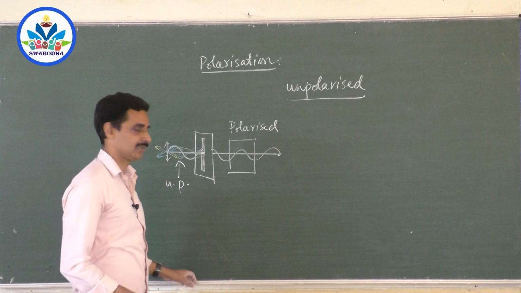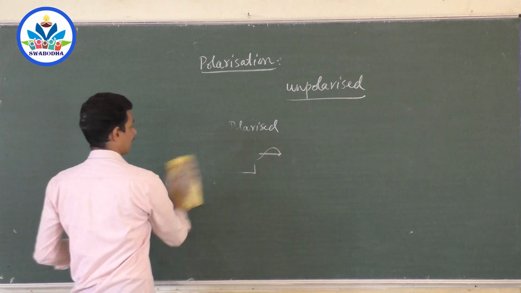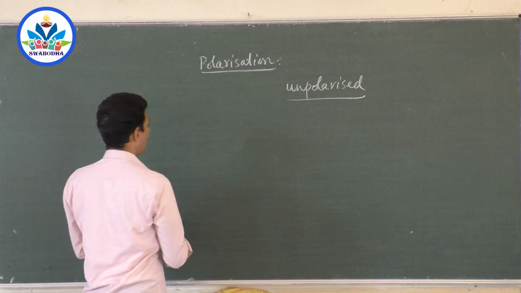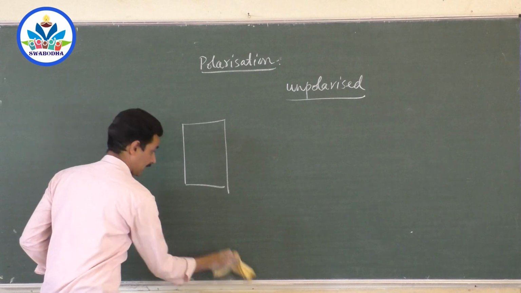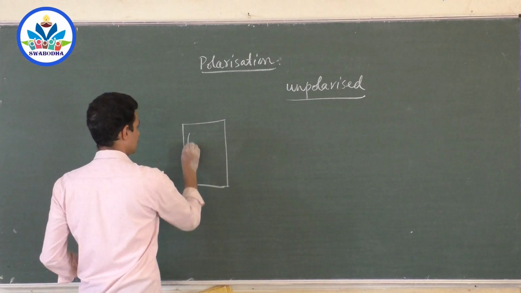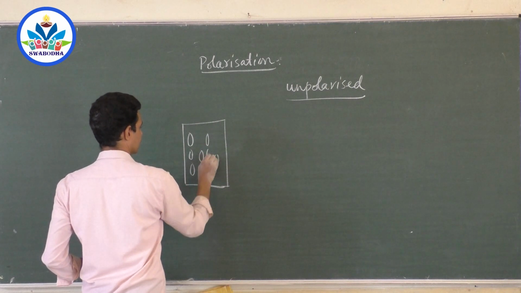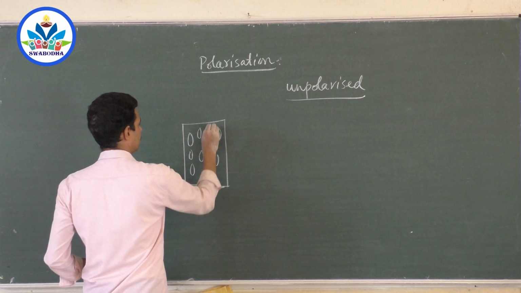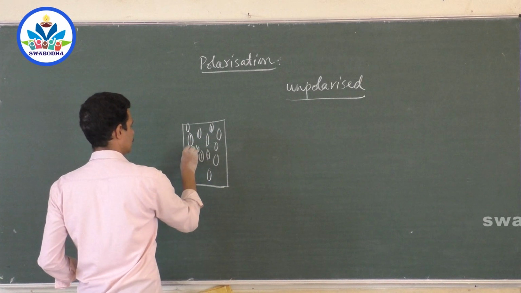You have some materials in nature in which all the molecules are arranged in a particular order. Not all materials have this characteristic. There are some materials in which the axes of all the molecules are in the same direction, like this. The axes of all the molecules are parallel to each other.